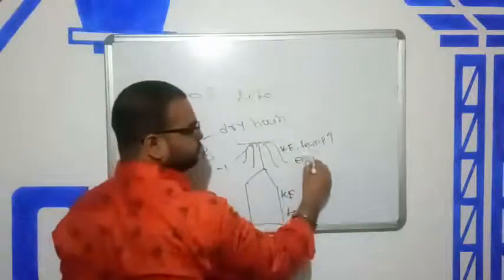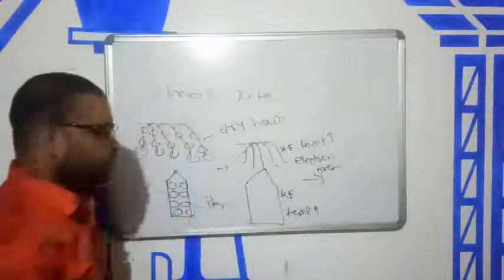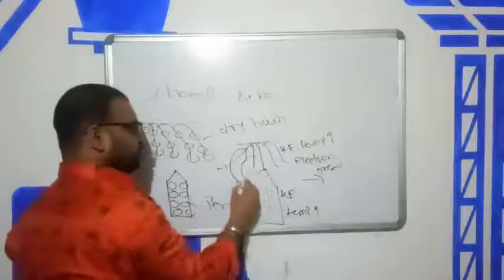Electrons break from this and move toward this.